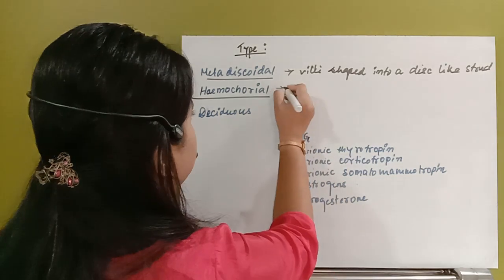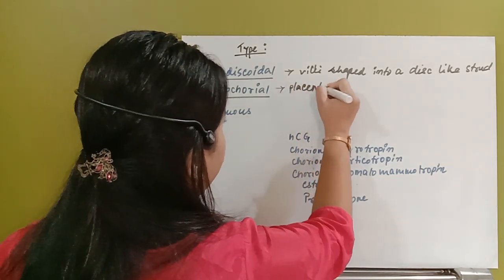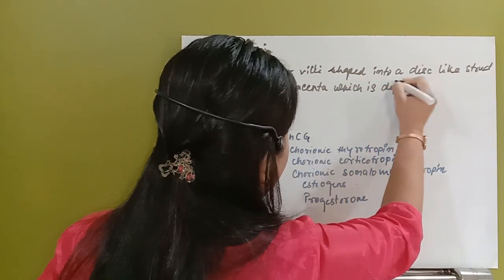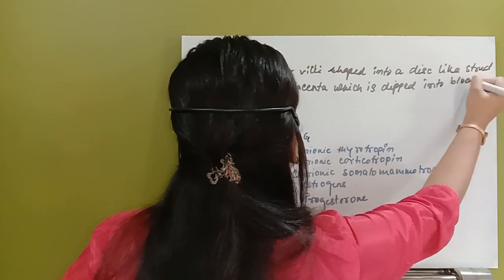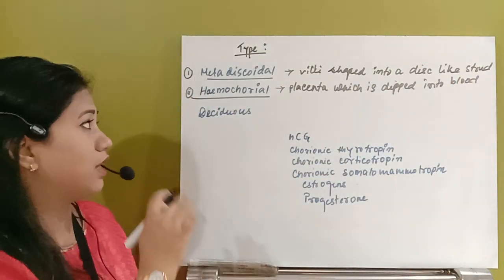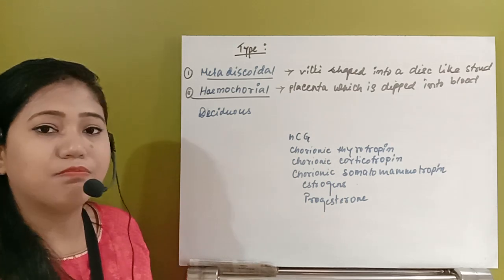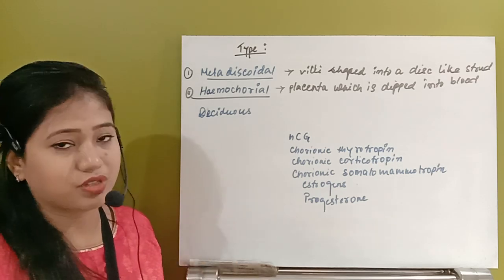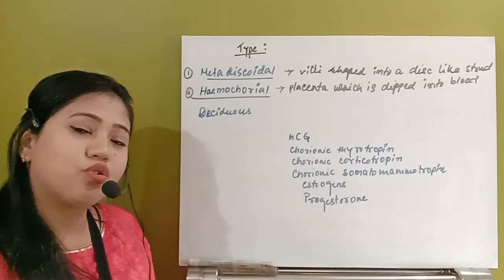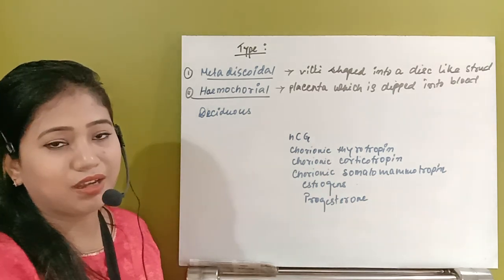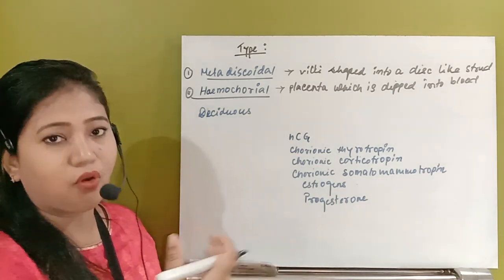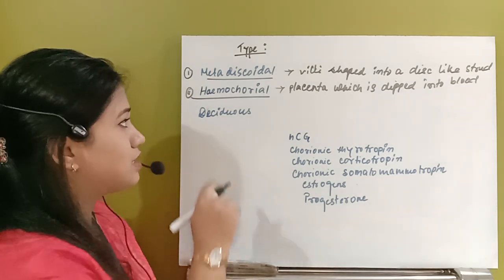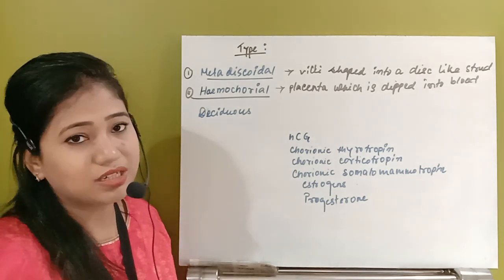So the placenta which is dipped into blood is called the hemochorial type of placenta. That means the chorionic villi, whenever they develop a finger-like projection, whenever they get implanted, will go on forwarding their finger-like projections until they touch the blood vessel. So that type of placenta is known as the hemochorial type of placenta.